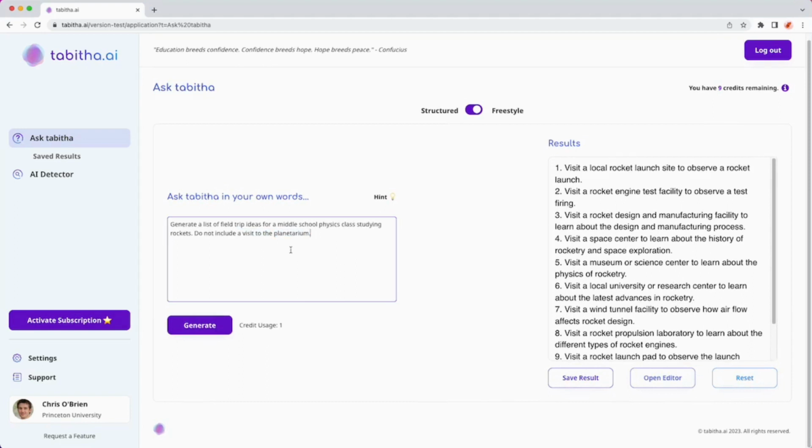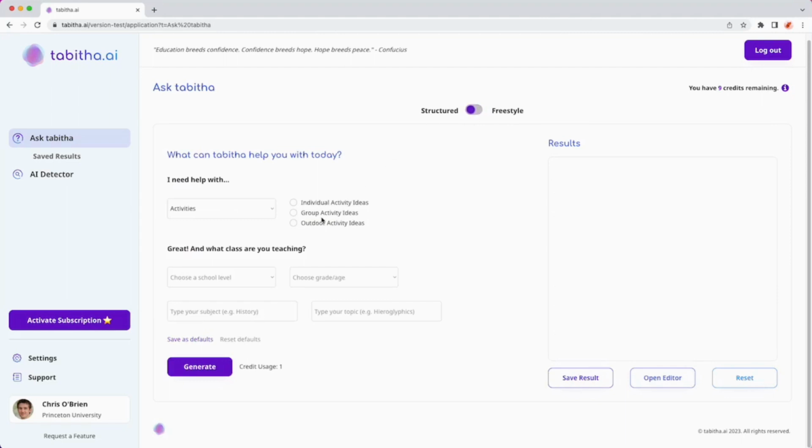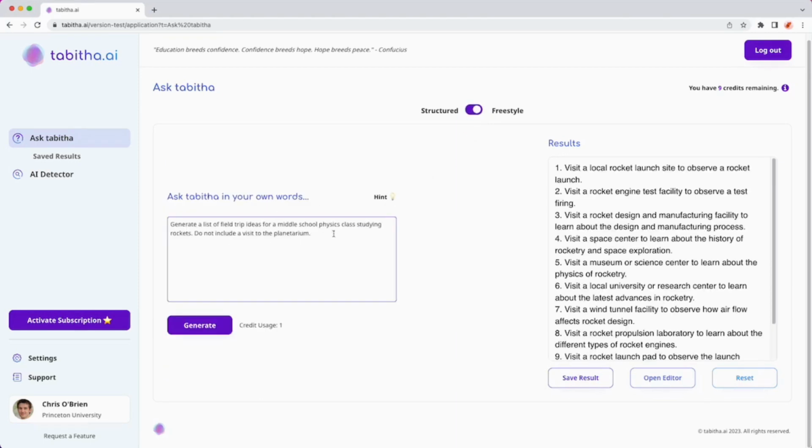So this just gives you an example of why it's so important to be as detailed as you can be when you're asking in this freestyle manner. You can avoid this a little bit with the structured section because it is so well guided. You're telling the AI exactly what you need. But with the freestyle, you need to be really careful about how you actually word things so that you can get the best results and get exactly what you're looking for.